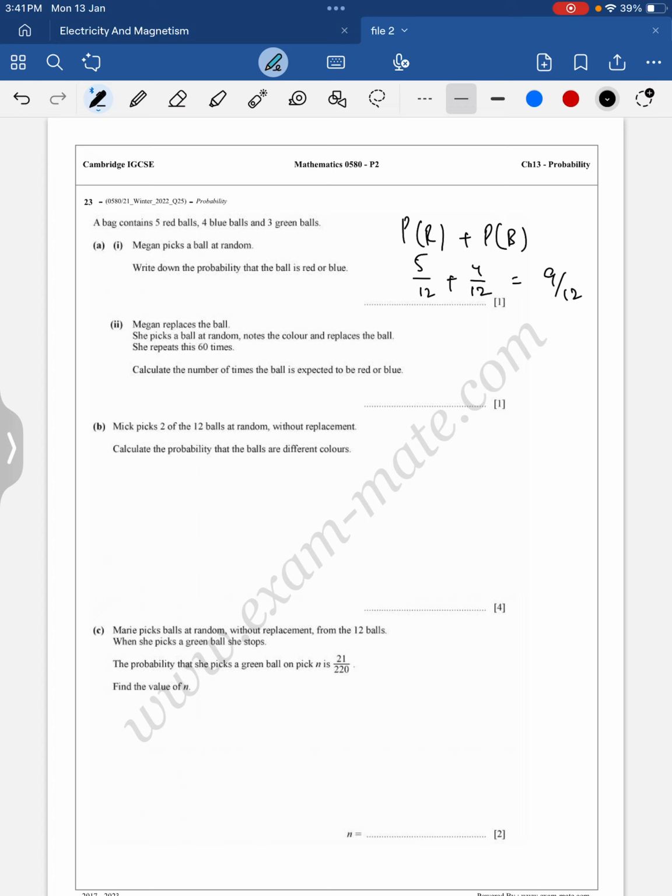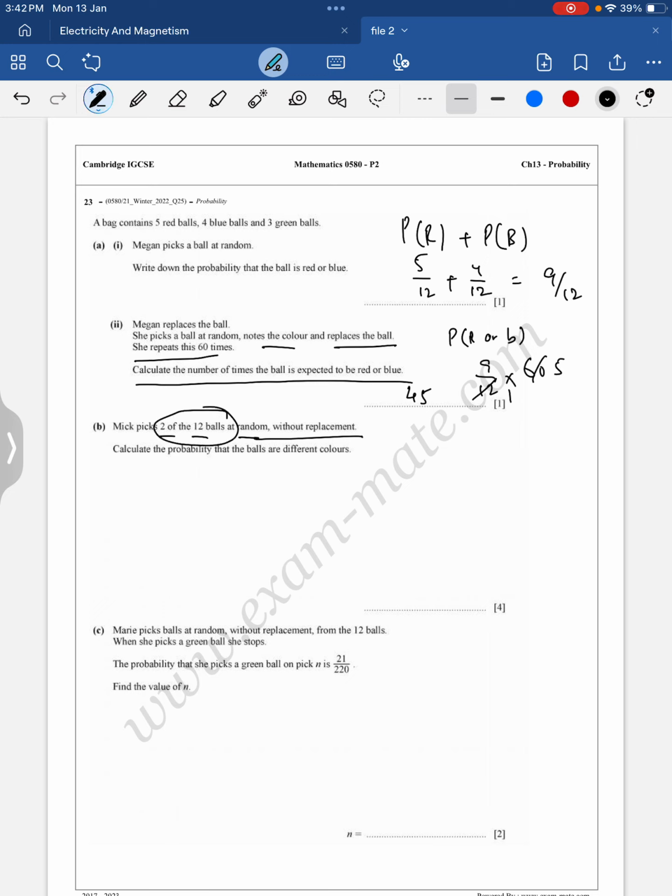Okay, Megan replaces the ball. She picks a ball at random, notes the color, and replaces the ball. She repeats this 60 times. Calculate the number of times the ball is expected to be red or blue. We know the probability of red or blue, so we have 9 upon 12. Multiply by how many times she is doing this experiment? 60 times. So 9 upon 12 multiplied by 60. 12 fives are 60, 9 fives are 45. Clear?